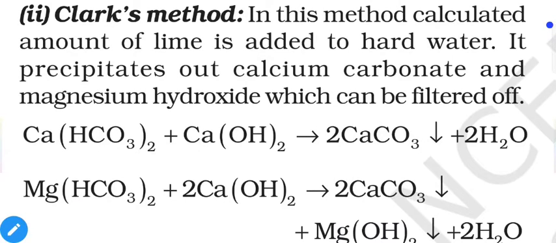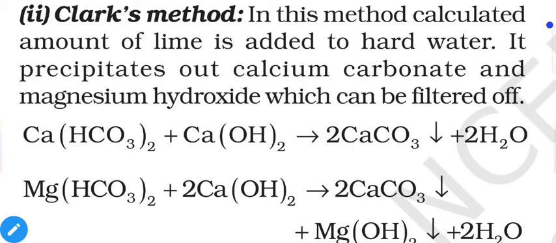Second one is Clark's method. Basically it is the same method as boiling, but instead of providing energy we are adding some chemicals. By addition of calcium hydroxide or lime, we can create calcium carbonate or magnesium hydroxide just like boiling. As we discussed already, calcium carbonate and magnesium hydroxide are insoluble salts, so they will precipitate out, and with simple filtration we can remove these salts.